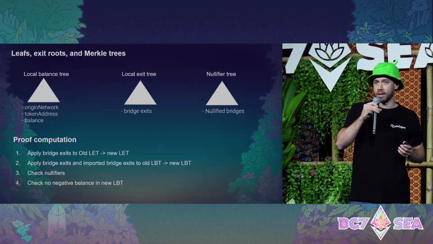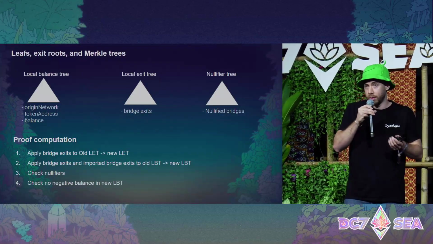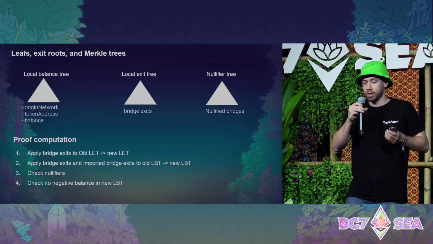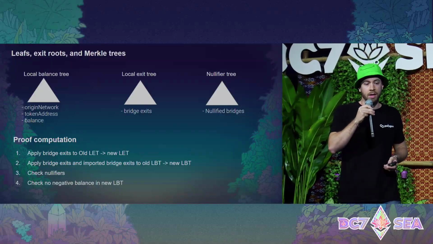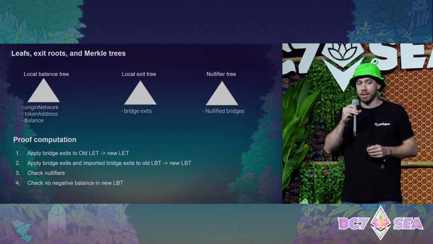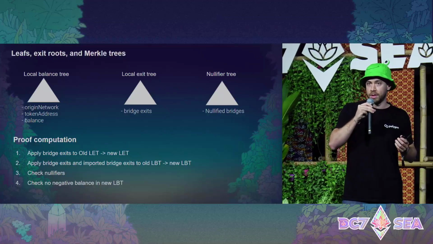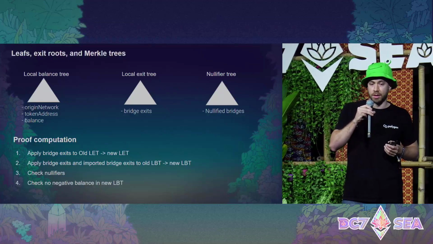Finally, we check the nullifiers. We check that none of these bridges that we're importing has already been computed, or has already been consolidated or spent. And finally, we check that none of the balances in the local balance tree is lower than 0, meaning that we can compute all these bridges with the balances that we have in our chain.